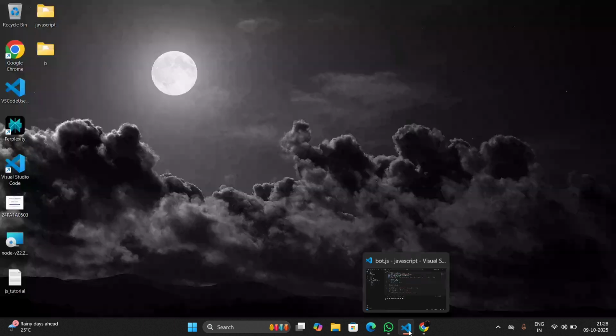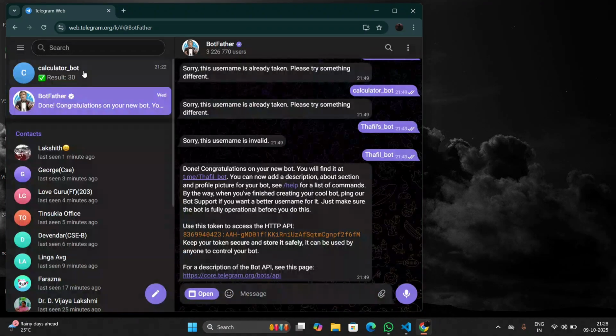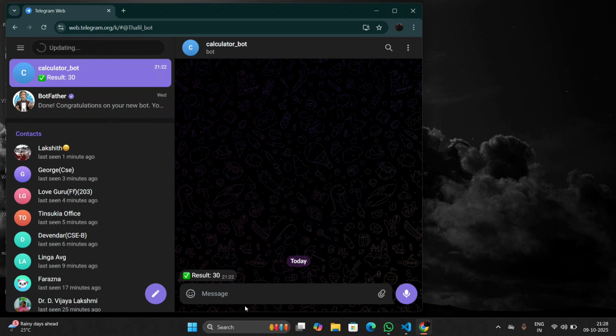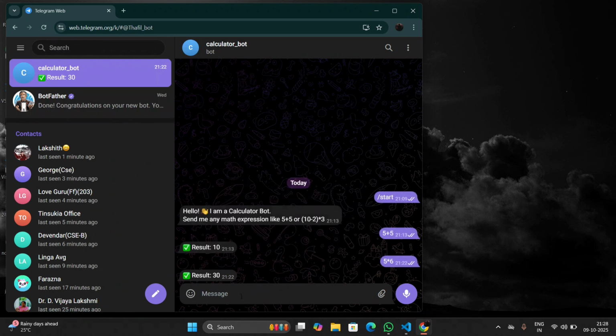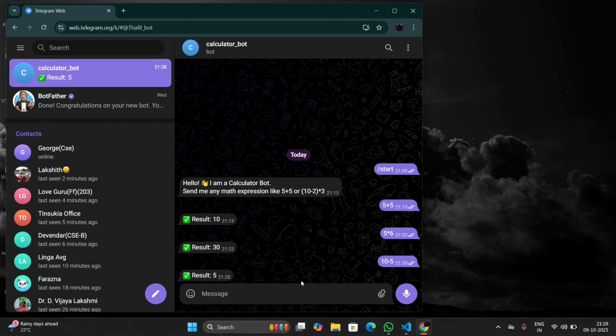After that, this is the bot that I have created. I started this bot with any type of arithmetic operation: addition, subtraction, division. For example, if you like, it will give the result. So it performs any arithmetic operation.